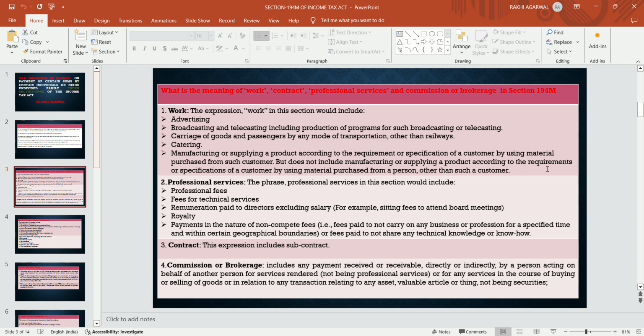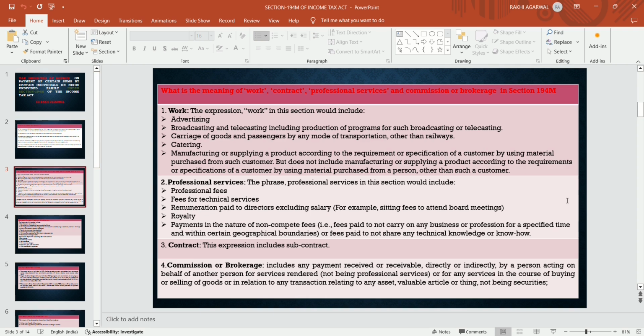And commission and brokerage includes any payment received or receivable directly or indirectly by a person acting on behalf of another person for service rendered, not being professional service, or for any service in the course of buying or selling of goods, in relation to any transaction relating to any assets, valuable articles or things not being securities.